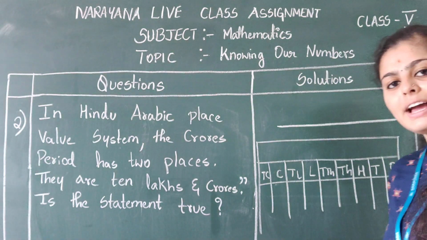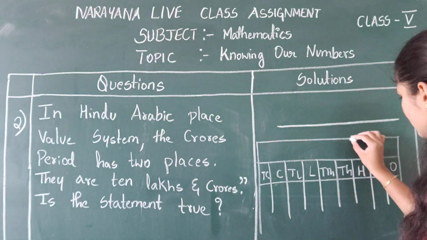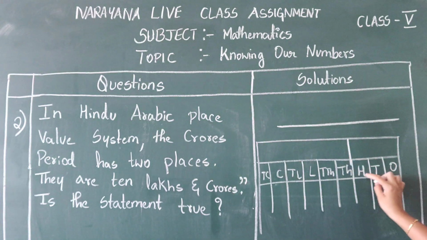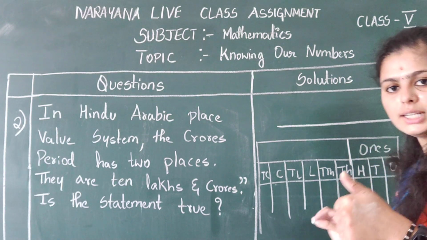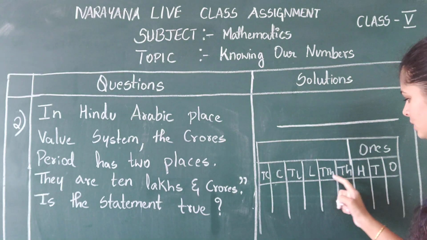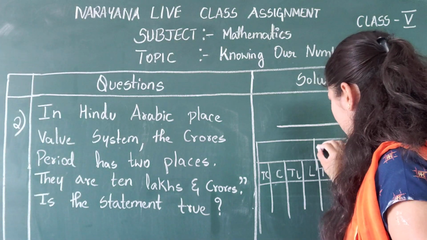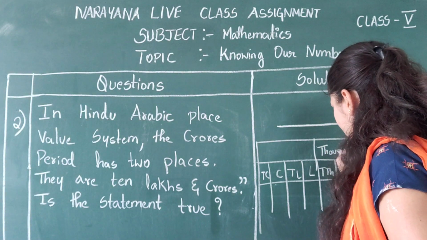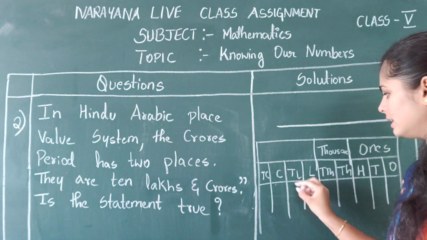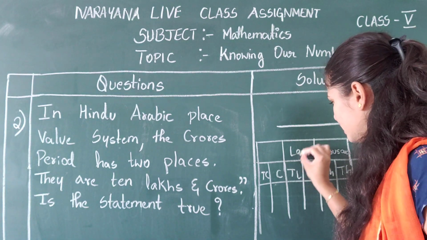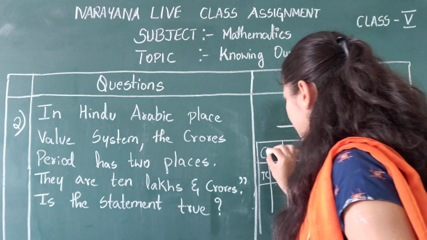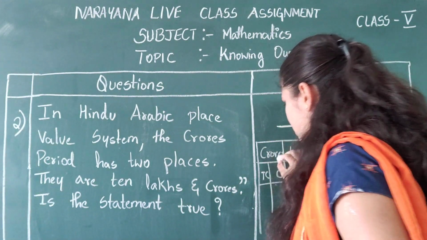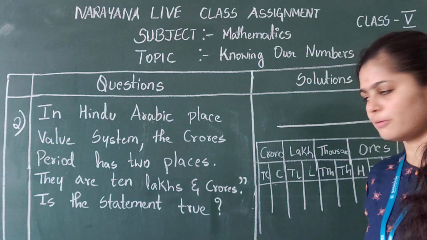For this we have to write the periods, right? So this ones, tens, 100 is the ones period, correct? Then 1000, 10,000, this is the 1000 period. And the lakh, 10 lakh, this is the lakh period. The last one, crore and 10 crore, is the crores period. Right? So check whether this statement is true or false.